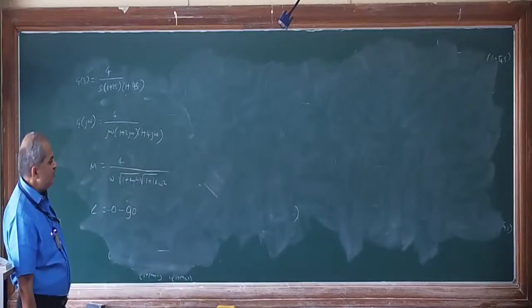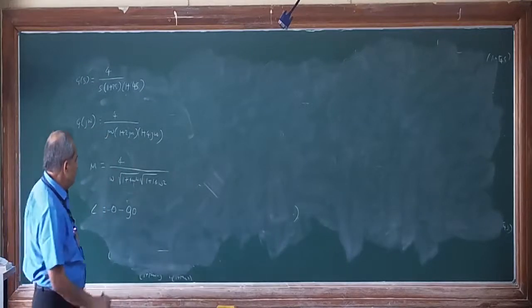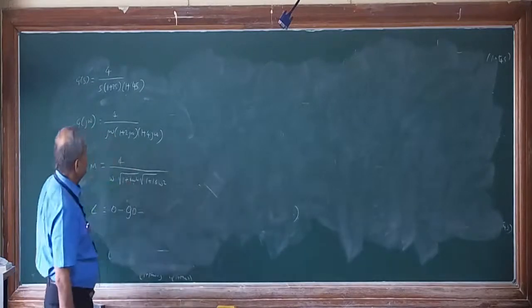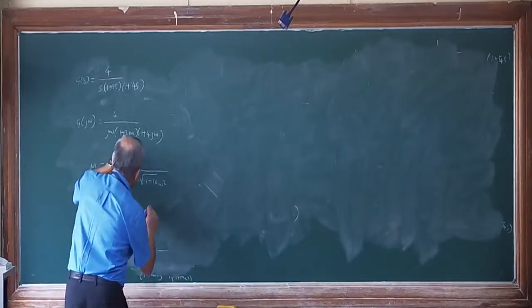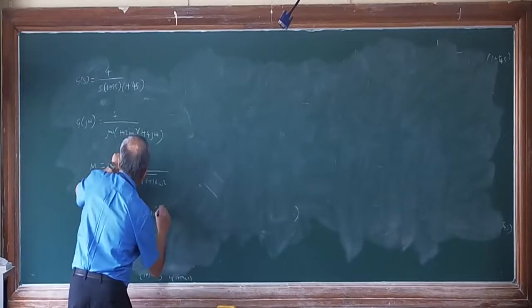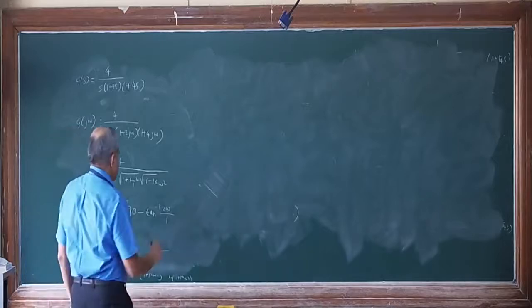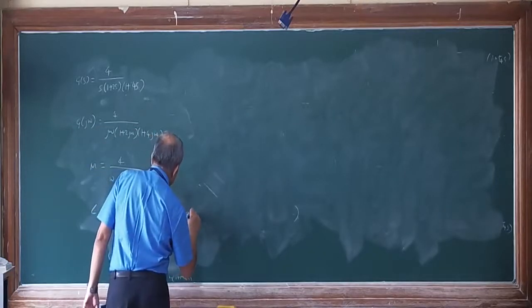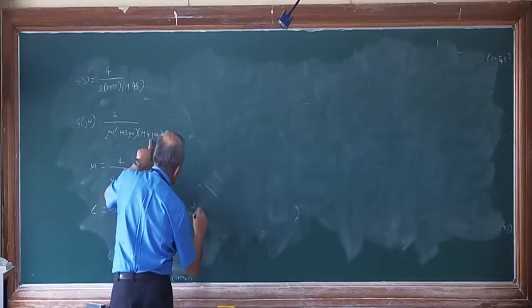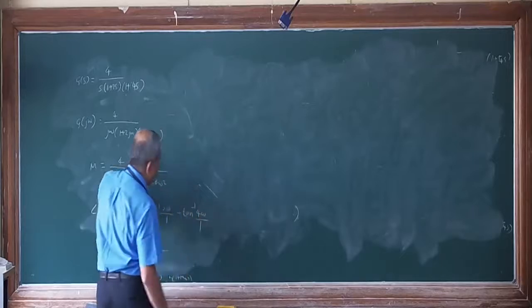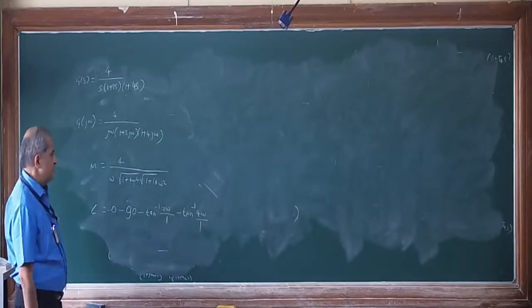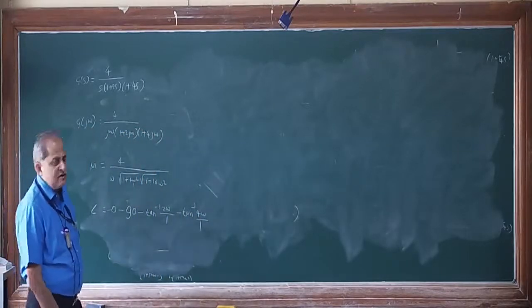That's why minus. Then minus tan inverse of imaginary part 2 omega divided by real part 1. Then minus tan inverse of imaginary part 4 omega divided by real part 1. This is the angle.